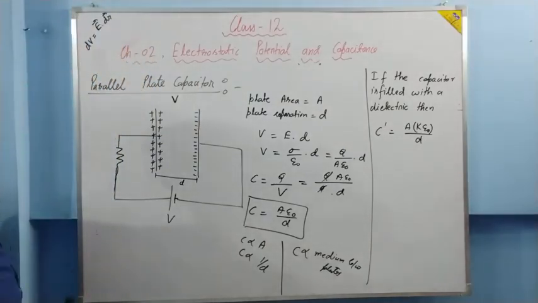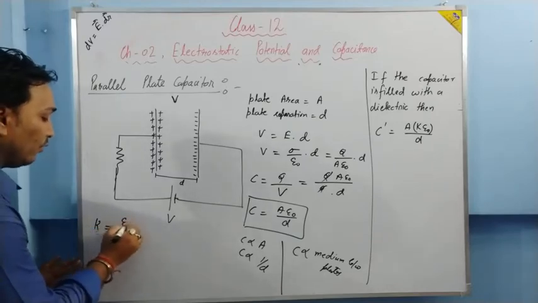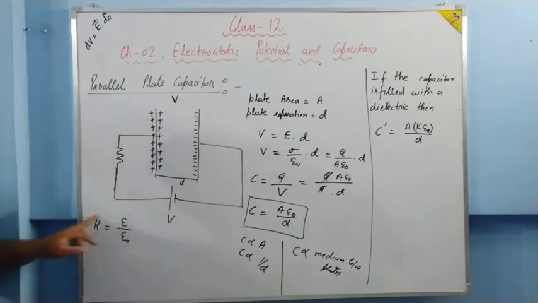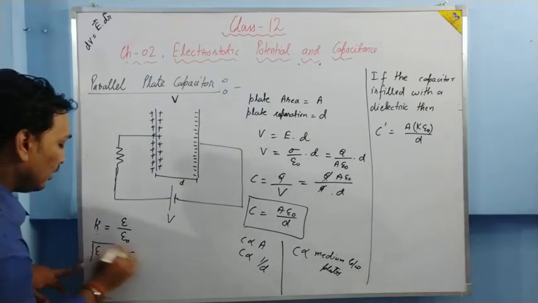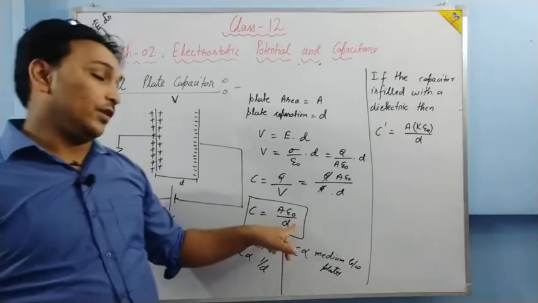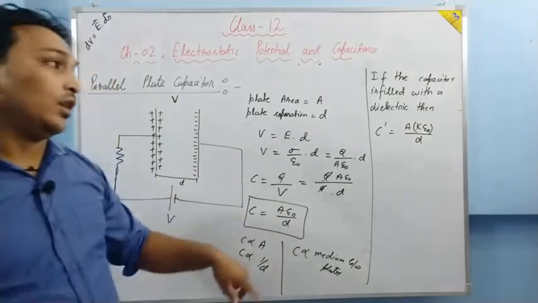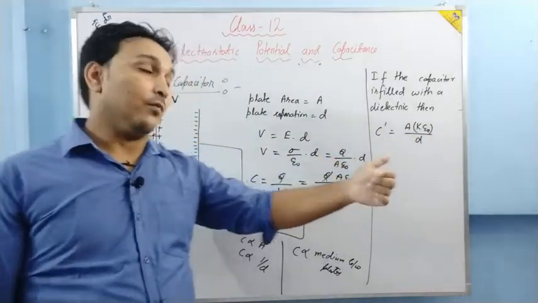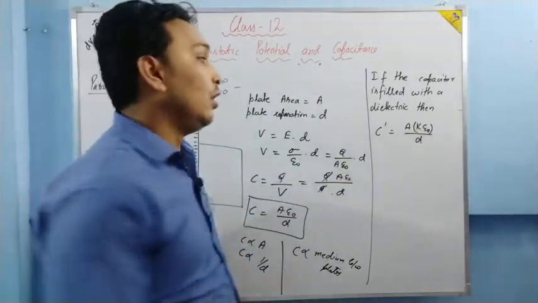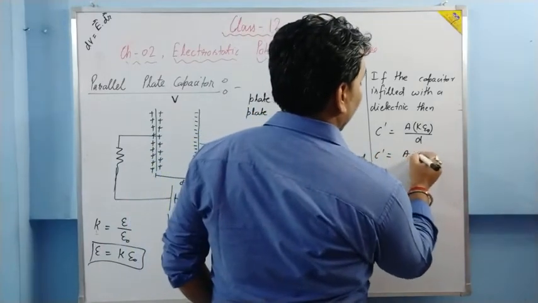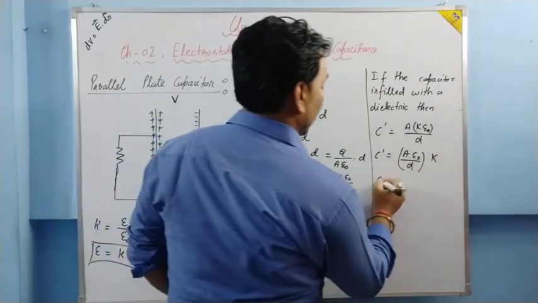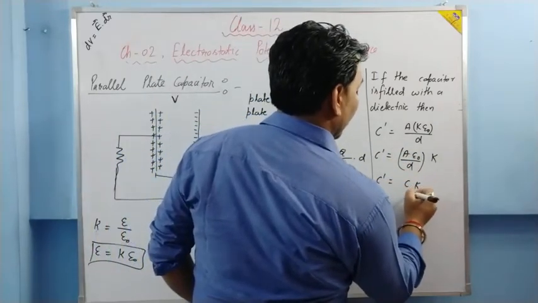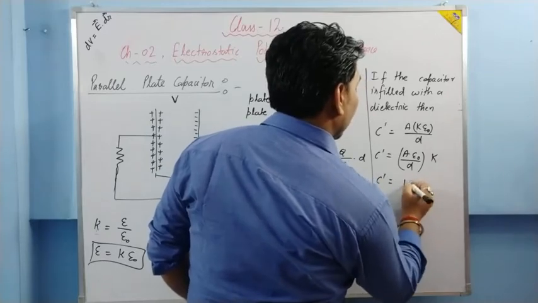From where this formula comes, as you can remember in the first chapter we studied that dielectric constant of a medium is permittivity of the medium to the permittivity of free space. So from here permittivity of the medium is what? K into epsilon naught. So instead of epsilon naught, which is permittivity of free space, we need to put permittivity of the medium, which can be equal to K into epsilon naught. What we can write now from here? We can write A epsilon naught by D into what? K, and which is what? C. So basically C dash is equal to what? K into C.